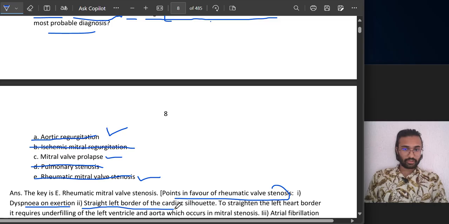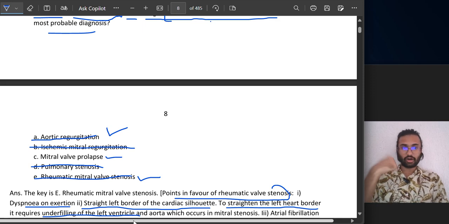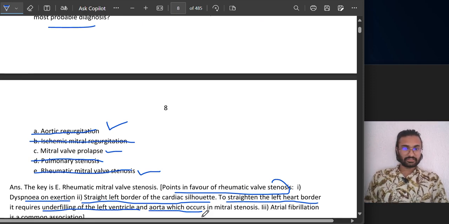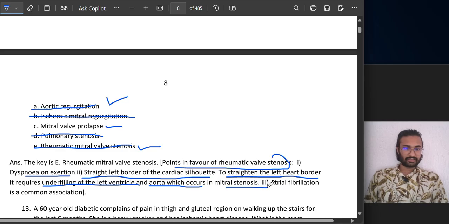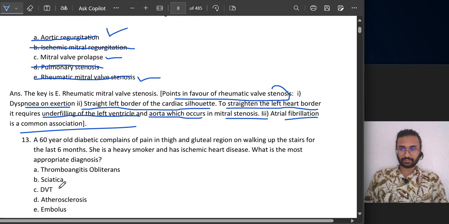The second point is the straight left border of the cardiac silhouette. To straighten the left heart border, it requires underfilling. Blood is not coming in, only 10 or 20 out of 100 is coming, so it won't be as full as it was at 100%, it will be less full, hence a straight line. So there is underfilling of the left ventricle and thereby the aorta also, which occurs in mitral stenosis. And atrial fibrillation is a common association with that. Good question. Coming on to the next question, number 13.